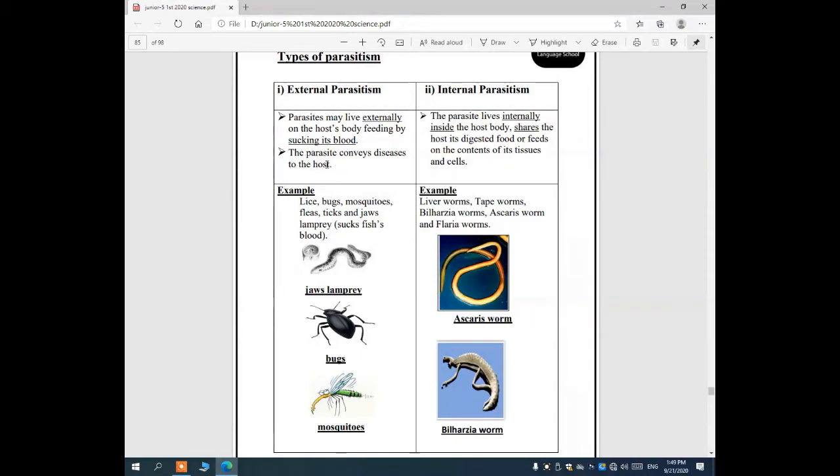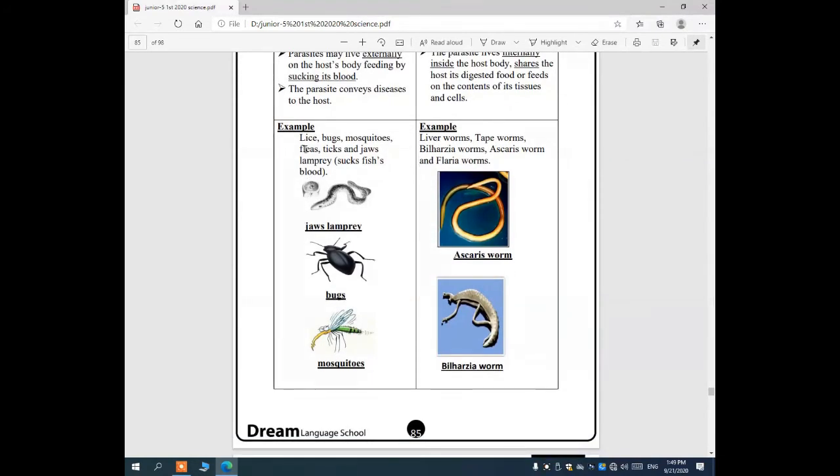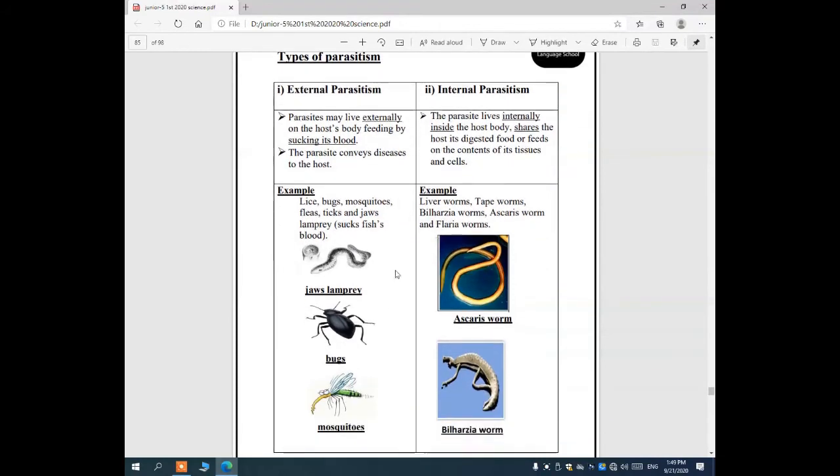So mosquito is an external parasite. The parasite conveys diseases. It makes us diseases and does not kill us. It makes diseases for us only. For example, lice, bugs, mosquitoes, fleas, ticks, and the jawless lamprey. The lamprey is an animal that sucks the fish's blood only, and this is its shape. Bugs and mosquitoes, all of them are external parasitism.